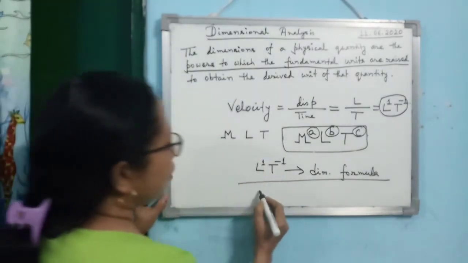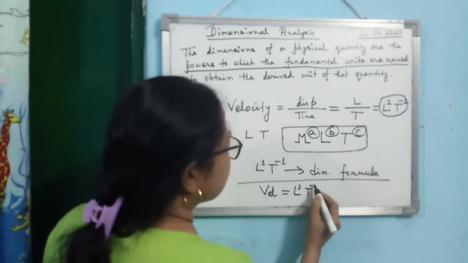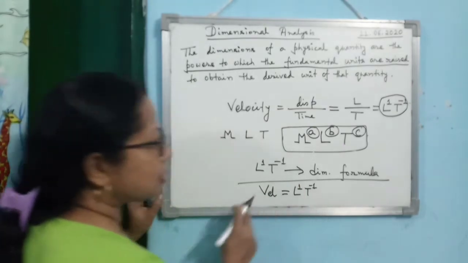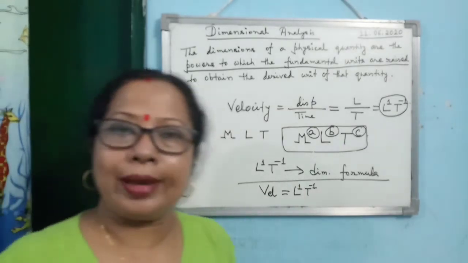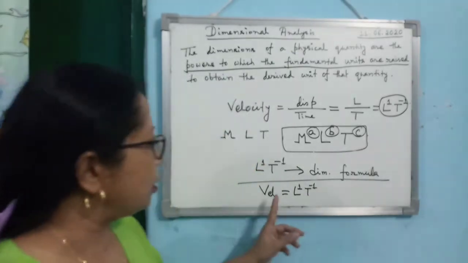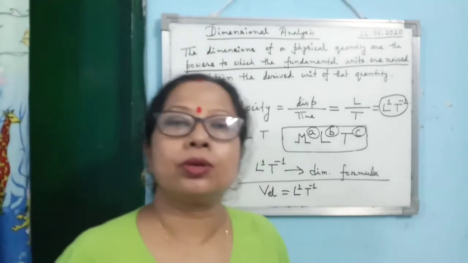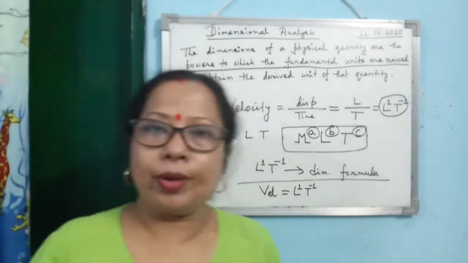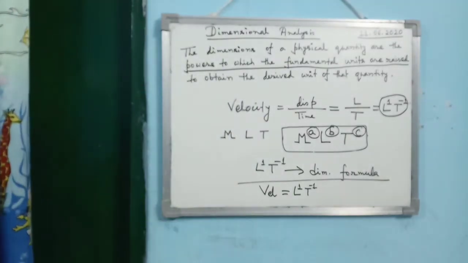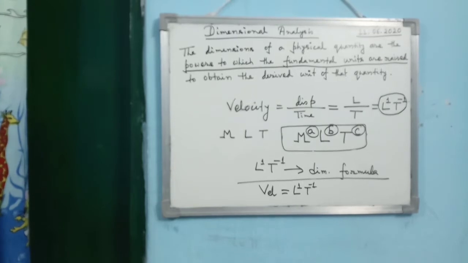And then if you write down that velocity is equal to L to the power 1, T to the power minus 1, then this is known as the dimensional equation. Why equation? Because in an equation there are two sides. Here you see the left hand side and the right hand side. So when you are writing like this, that is known as the dimensional equation. Alright, so what is dimension? Definition of dimension, please do learn.